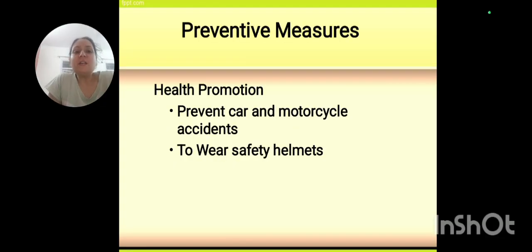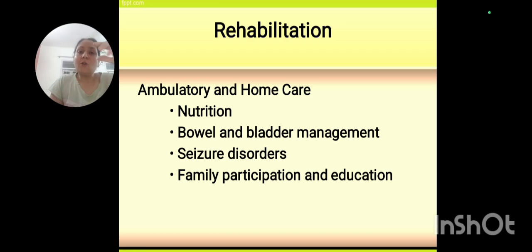And as a prevention measure, we need to give prevention from car and motorcycle vehicle accidents. Safety helmets are needed, and health promotion needs to be done. Now the role of rehabilitation plays a very important part, because of ambulatory and home care, and there is a different day-to-day nutrition requirement.